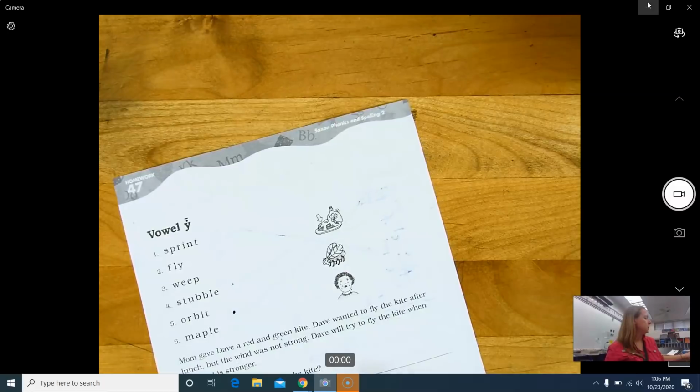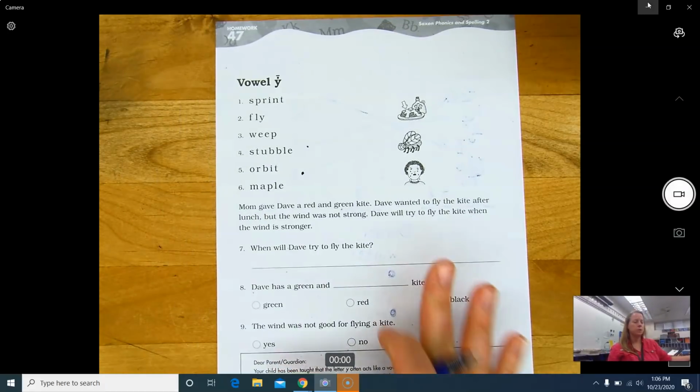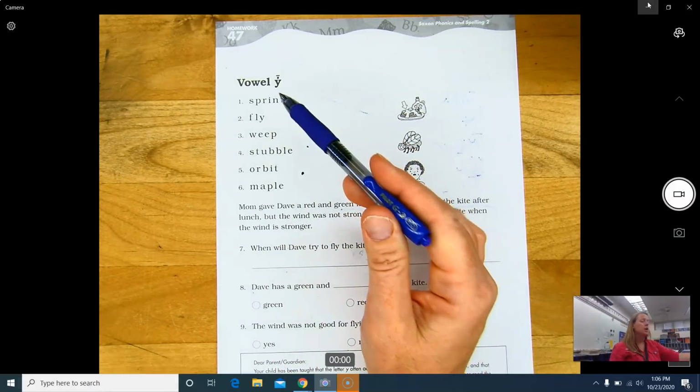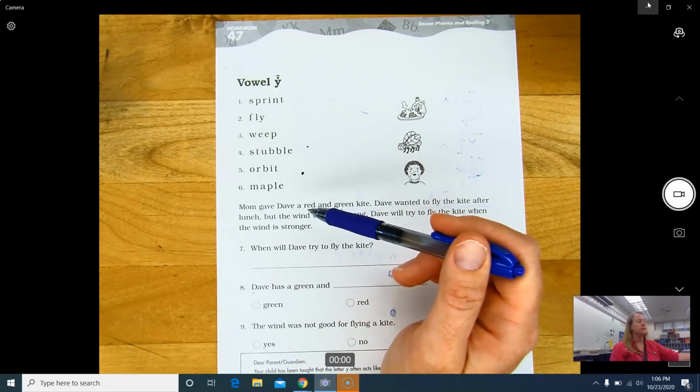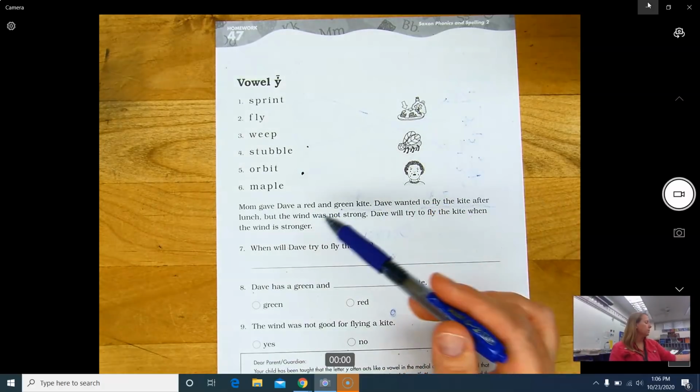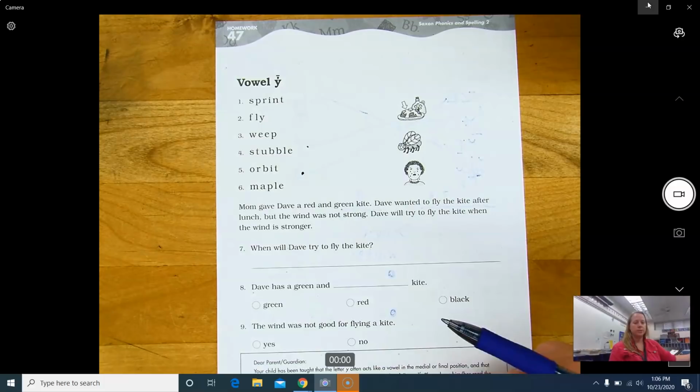Okay, turn your papers over. Make sure you can read these words, code them if you can't read them, and then sound them out. Read your paragraph and answer the questions.